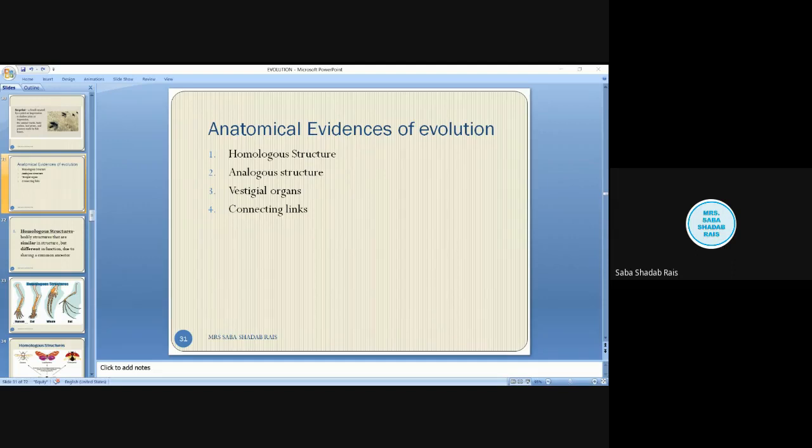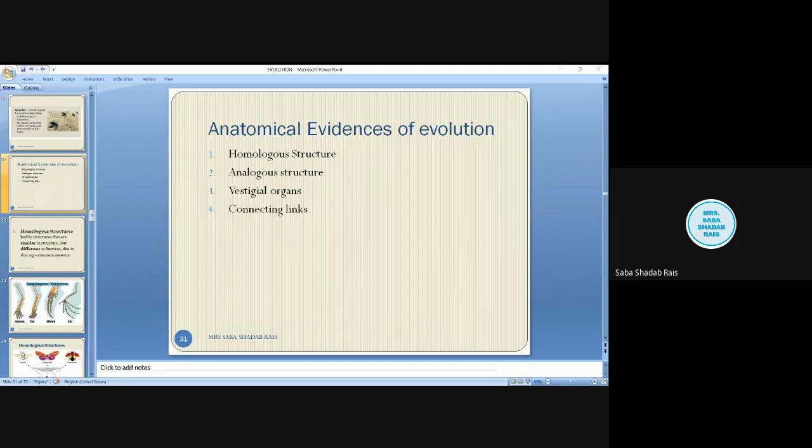Now, homologous versus analogous. This slide is very, very important. What is the difference between homologous structures and analogous structures? First of all, homologous structures are similar in anatomy, whereas analogous structures are dissimilar in anatomy. Functions are different in the case of homologous structures, but in analogous structures the functions are the same.